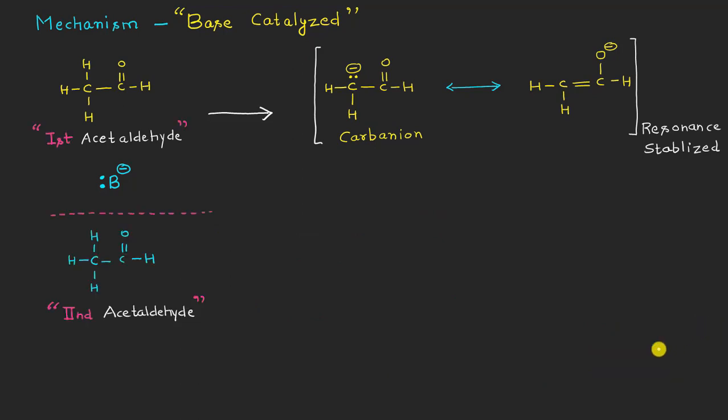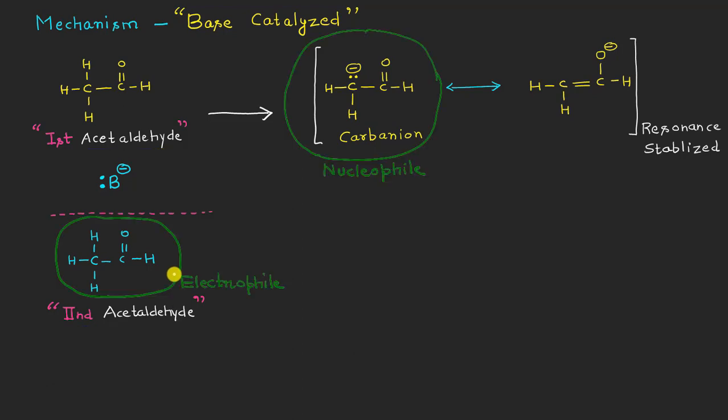And now, after the formation as well as the resonance stabilization of this carbanion, you can see here lies the second molecule of the reactant. And once again, let me say here that it will be the same molecule of acetaldehyde, because we are talking about the aldol condensation and not the cross aldol condensation, right? In cross aldol condensation, two different aldehydes can be taken here, right?